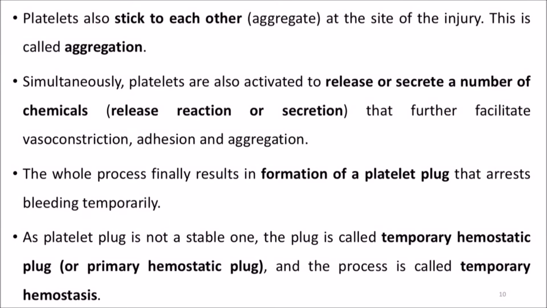As the platelet plug is not a stable one, the plug is also called temporary hemostatic plug or primary hemostatic plug, and the process is called temporary hemostasis. So primary hemostasis or temporary hemostasis is actually the formation of a temporary hemostatic plug, where the function of platelets can be remembered as 3 A's: adhesion, activation, and aggregation. After aggregation, there is also something known as release reaction or secretion. So this all results finally in the formation of a platelet plug that is just for a temporary time. So it is also called temporary hemostatic plug or primary hemostatic plug.